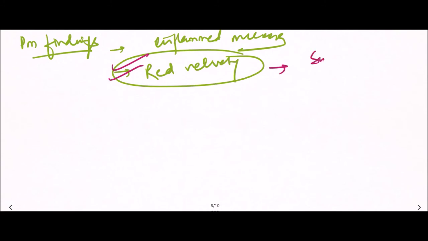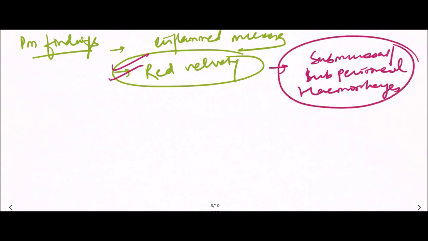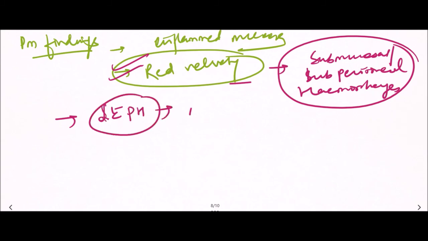submucosal and subperitoneal hemorrhages. So submucosal and subperitoneal hemorrhages will be seen in case of arsenic poisoning, and subendocardial petechial hemorrhages are also common in arsenic poisoning. So these are the postmortem findings.